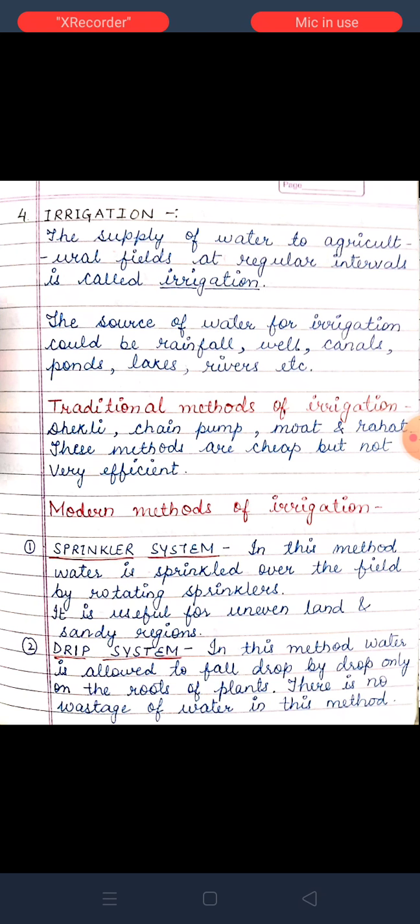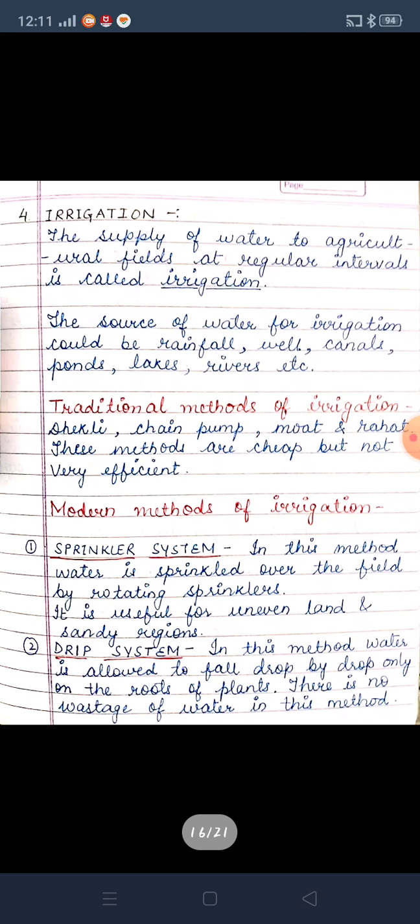The sources of water for irrigation could be rainfall, wells, canals, ponds, lakes, rivers, etc. So water can be taken from all these sources. Then the next thing is the methods. There are two types of methods: traditional and modern methods of irrigation.